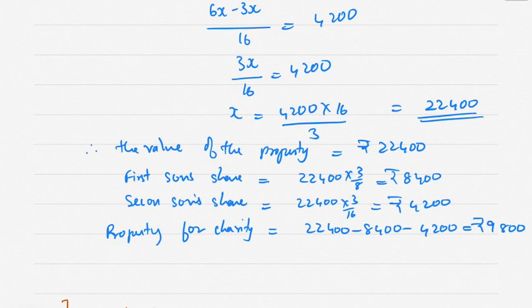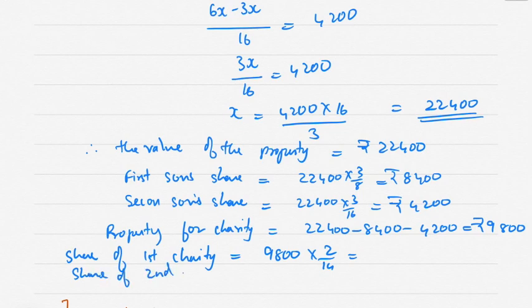Correct? So which is shared between three charities in the ratio 2:5:7. So share of first charity is equal to 9,800 into 2 divided by 14.